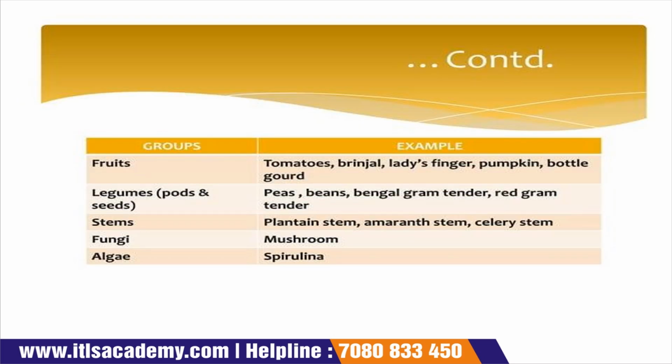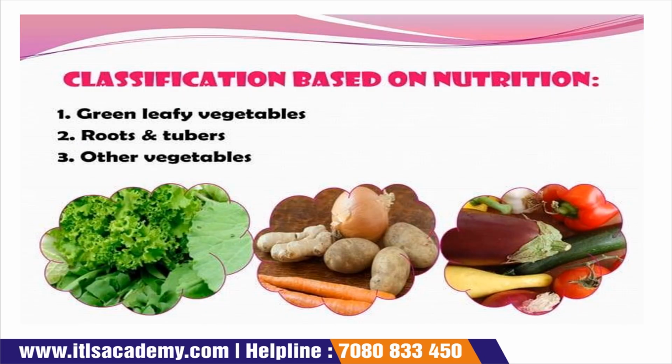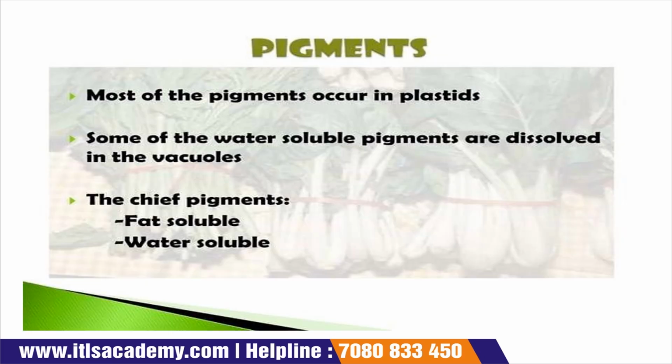Fruits like tomato, brinjal, ladyfingers, pumpkin, bottle gourd; legume and pod seeds like peas, beans, Bengal gram, tender red gram; tender stems like plantain stem, amaranth stem, celery stem. They are examples of the stem. Fungi like mushroom, and algae like spirulina. So these are the groups of vegetables and examples of the vegetables. The classification based on nutrition is green leafy, roots, tubers, and other vegetables.